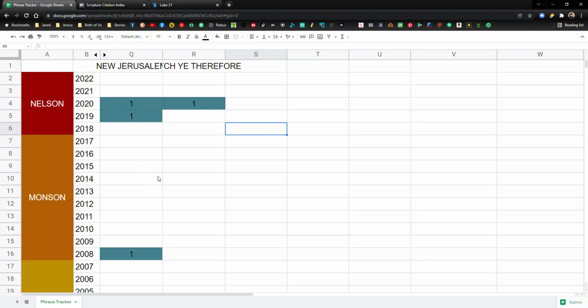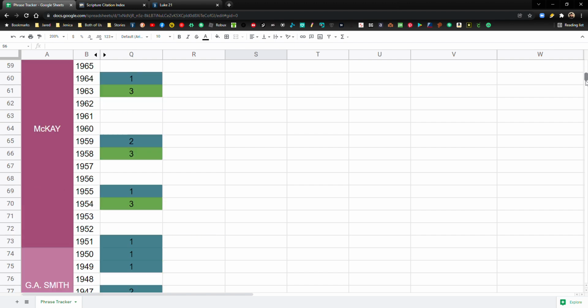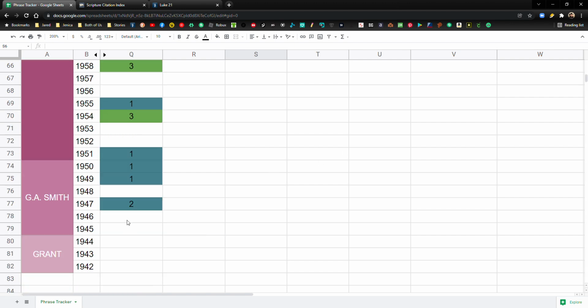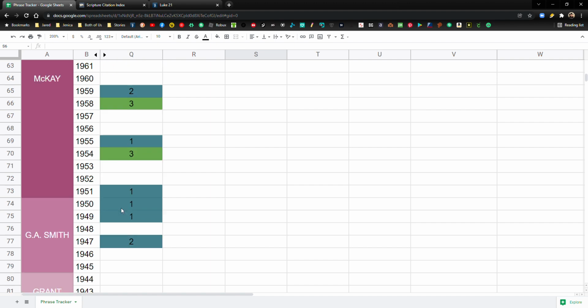So let's just start with this one. Let's go down to 1942. Again, we have New Jerusalem in the first column, and then we have watch ye therefore in column R, the second column. The first instance shows up in 1947. I have these color coded. It goes from blue to green to yellow to orange to red to dark red. So obviously, as you get to the orange and red, that means more and more citations, or places where these words show up.